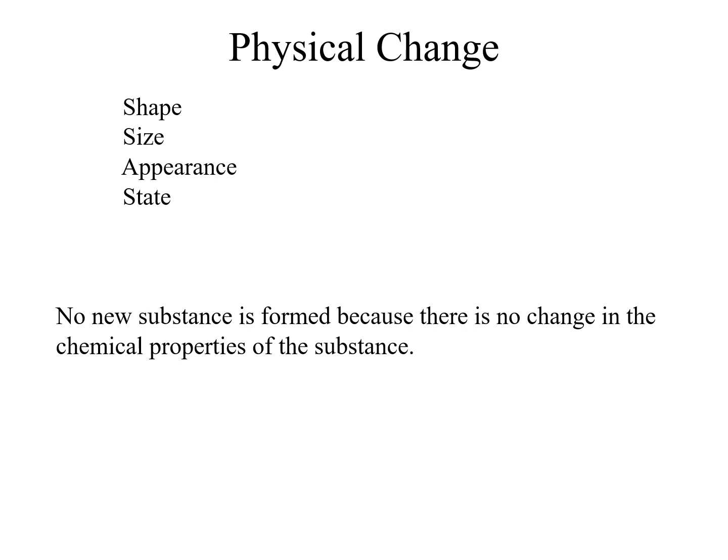In a physical change, there is only a change in the physical properties of the substance like shape, size, appearance and state of the substance. No new substance is formed because there is no change in the chemical composition of the substance in a physical change.